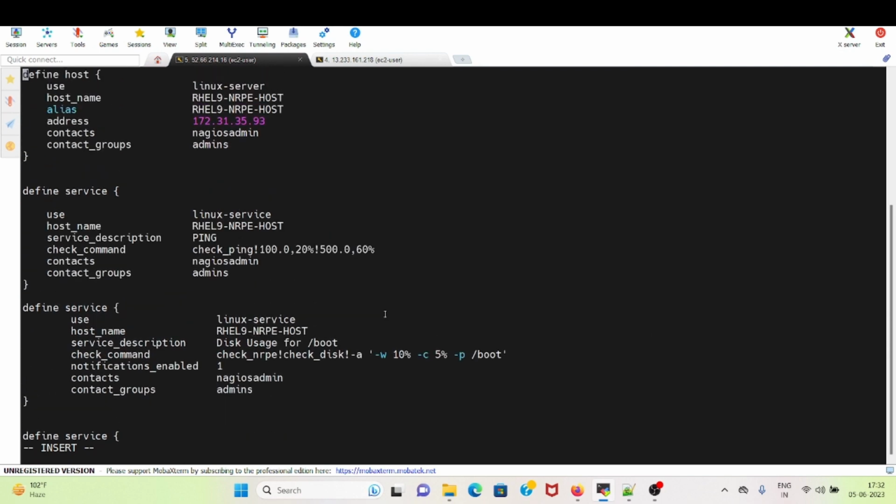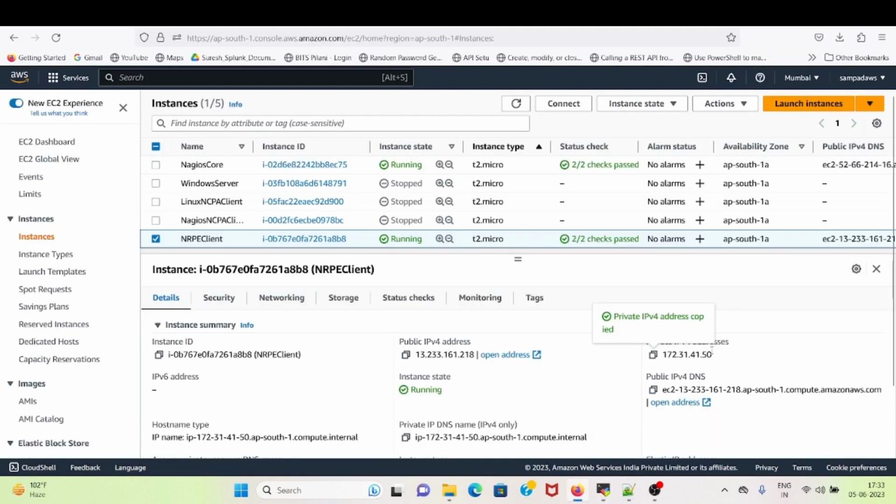Here is the IP address, that is 172.31.35.93, which I need to replace with this one.